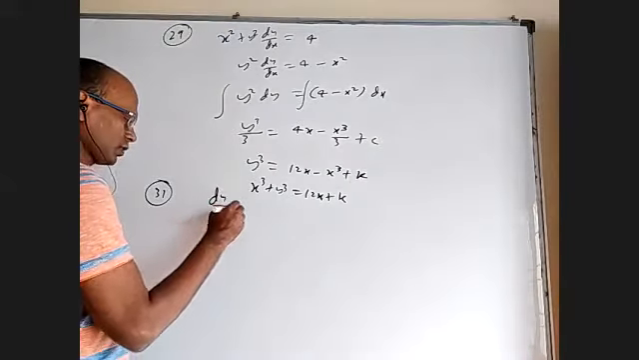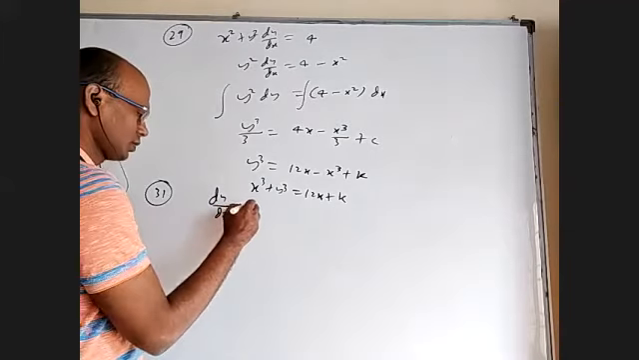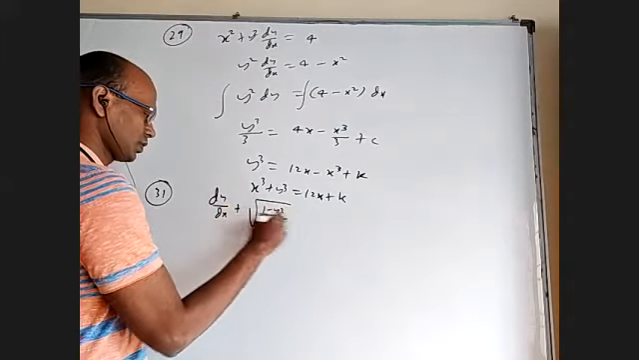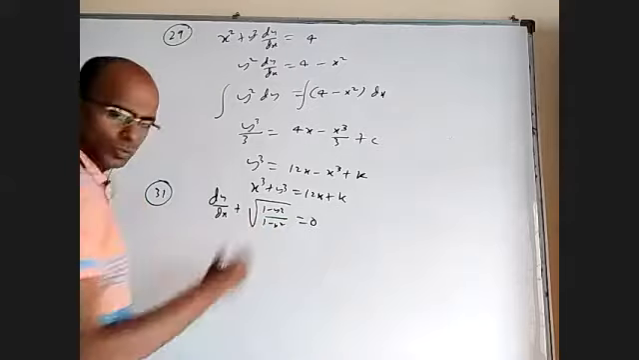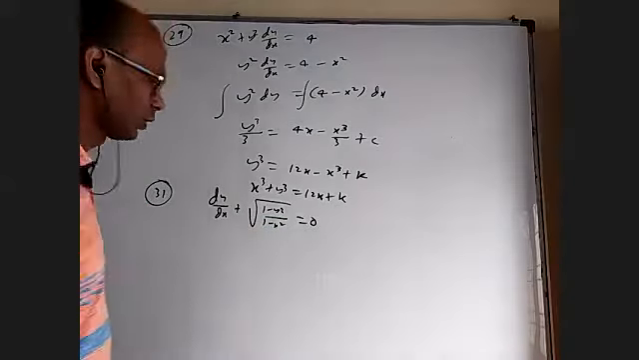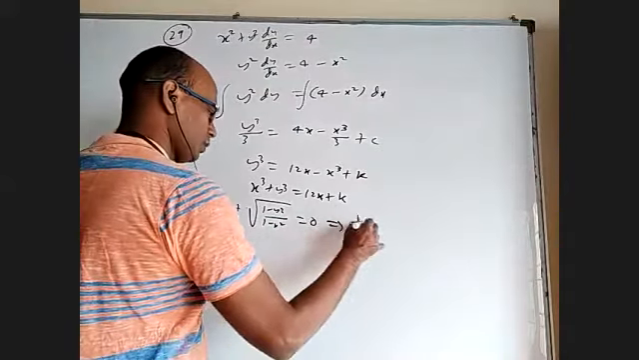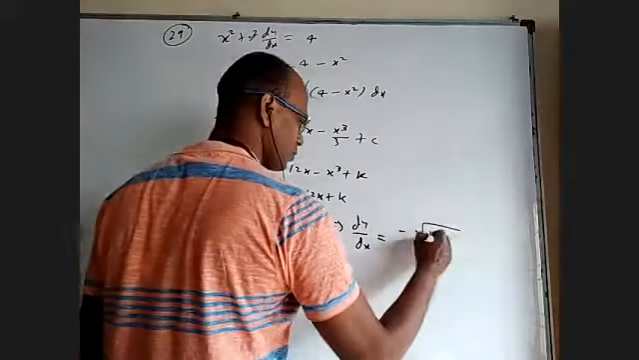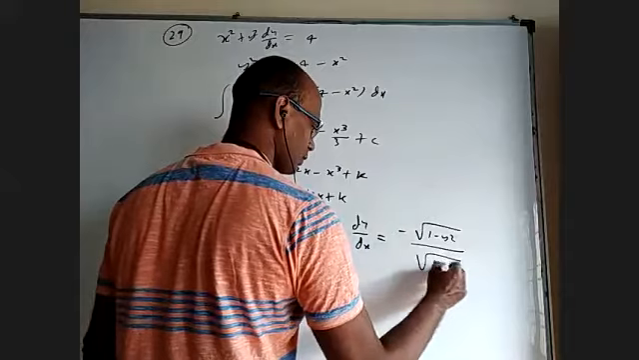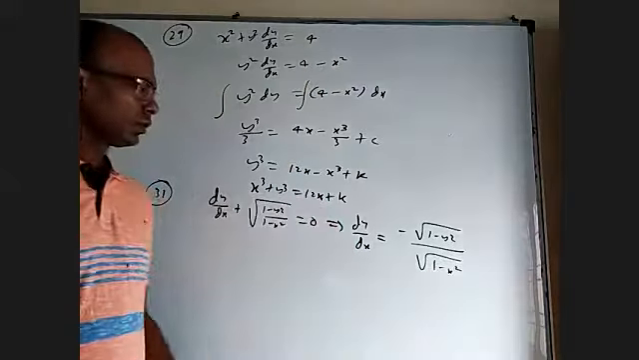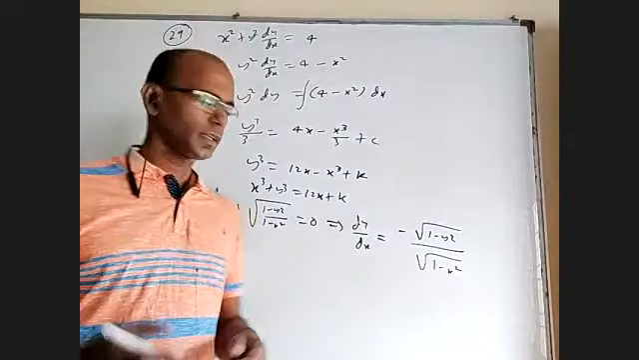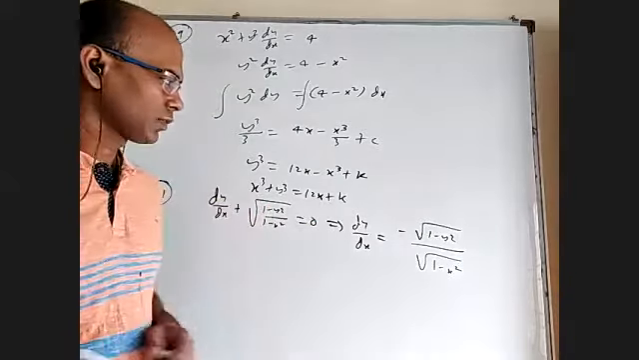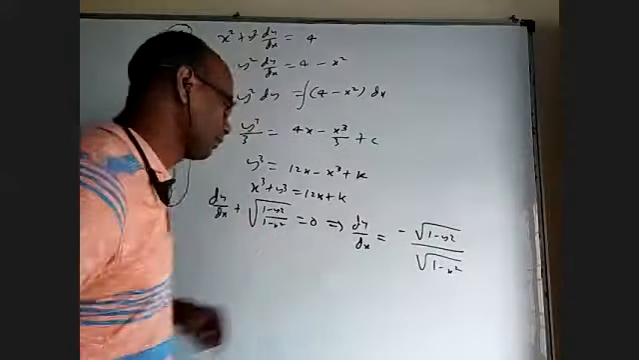Dy by dx plus root over 1 minus y square by 1 minus x square equal to 0. This is 31. Dy by dx. Send this to right side, minus root 1 minus y square by root 1 minus x square. You don't have to bring dy down. We cannot integrate. Dy and dx should be in the numerator only. If required, this we can bring it down.